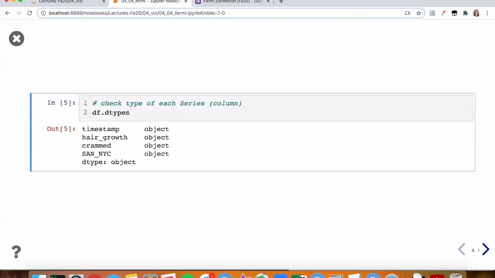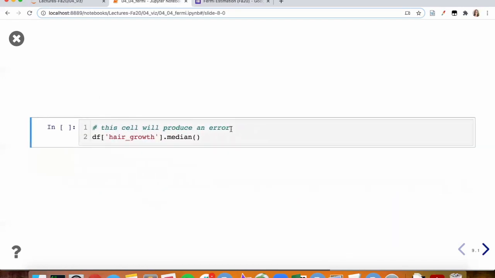The next thing we want to do is check the types of the information stored in each series, in each column. And we can see that they are all strings, right? Object is the type name for a pandas string. And that's going to make it hard if we actually want these to be numbers. So we need to handle all these outliers, handle all the ways in which people responded and how they differ across individuals. And we need to get these to be numbers rather than strings.